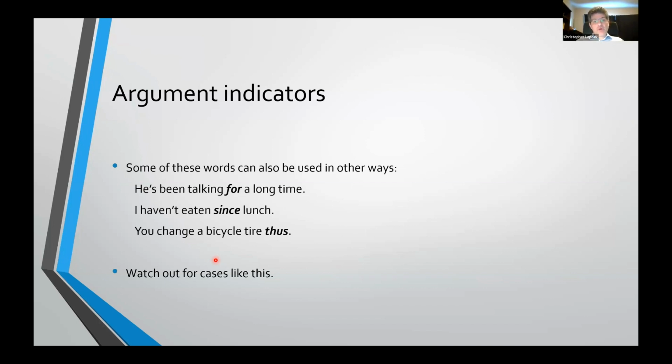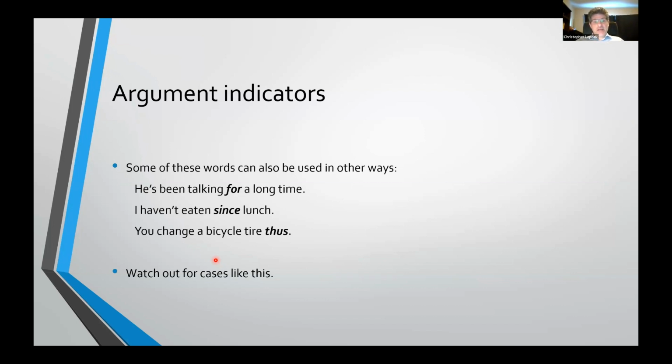One thing to watch out for, though, is that a lot of these words can be used in other ways. Like, he's been talking for a long time, right? I haven't eaten since lunch, right? These aren't saying that a long time or lunch are premises. In these cases, those words are indicating times.